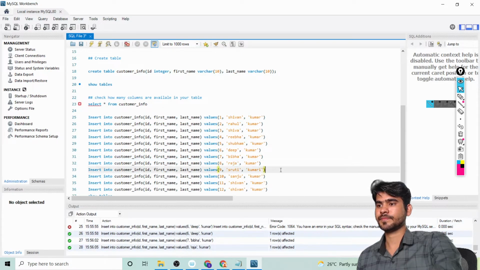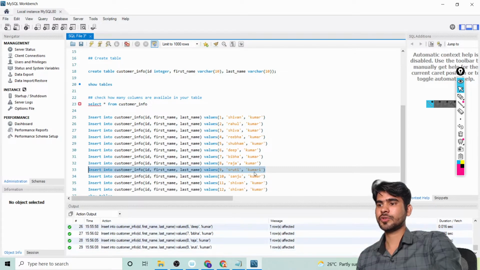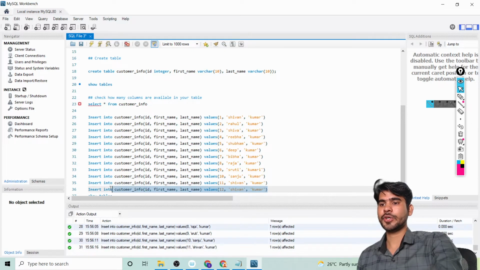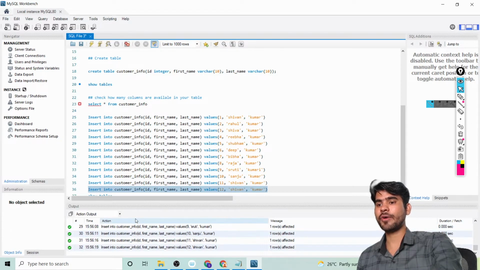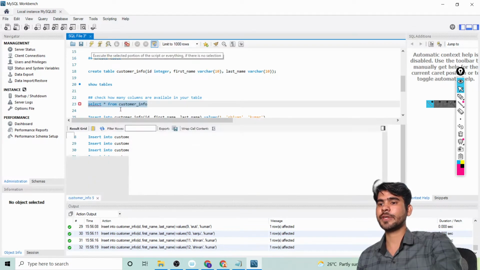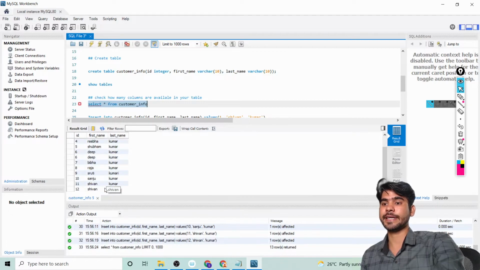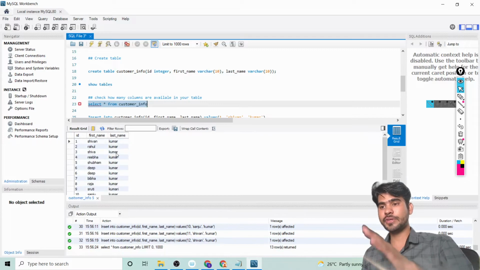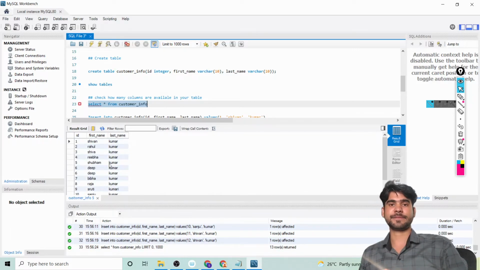Okay, so whenever you insert some value, before inserting a value, try to understand which types of data you can define under your database. Okay, so now all the values are inserted. So now let's check select star from the customer info, and now here you can see all the data. In total you have 12 data. Okay, Shivan Kumar, Rahul Kumar, Shiva Kumar, Riva, Shubham, Deep, Viva. Okay, so here you can see we have a total of 12 data in our database.